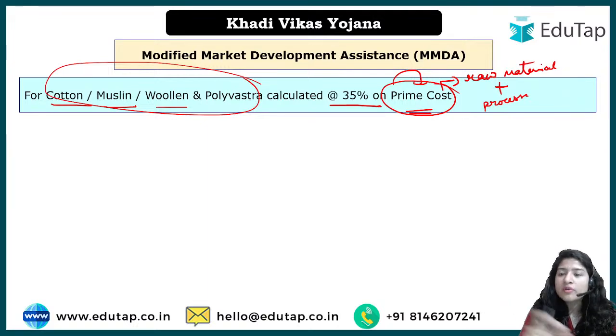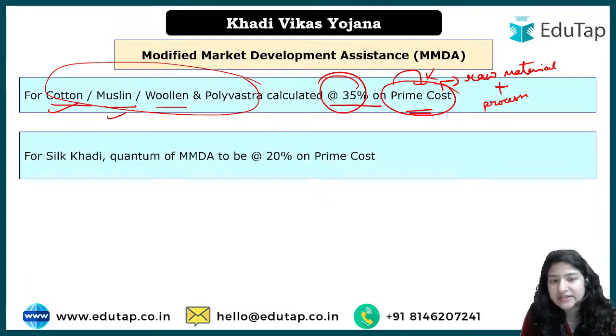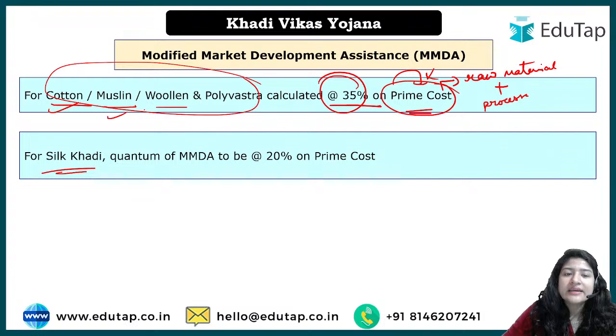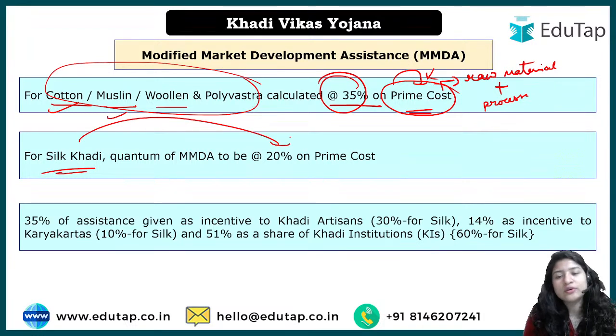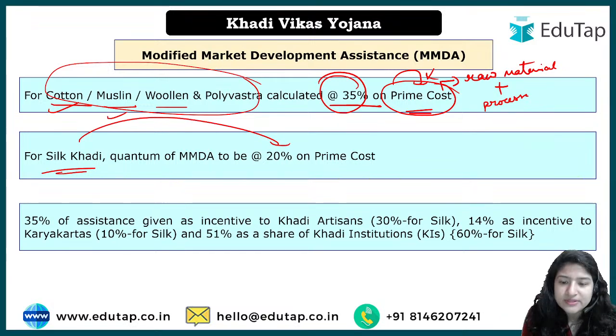Okay, so now the prime cost for cotton, muslin, woolen or polyvastra, polyvastra or vastra means clothes only. ठीक है, इन वाले फैब्रिक के लिए कितना कैलकुलेट होगा, whatever be the expenditure that you must have done on the prime cost of that, 35% will be given back to you by the government as incentive. So इसमें क्या हो जाएगा, थोड़ा फाइनेंशियल असिस्टेंस हो जाएगा. ठीक है, सिल्क खादी के लिए, सिल्क के लिए अलग कितना है, सिल्क के लिए कह रहे हैं 20% आपको मिलेगा. ठीक है, बाकी के लिए 35% मिलेगा, सिल्क के लिए आपको 20% मिलेगा.